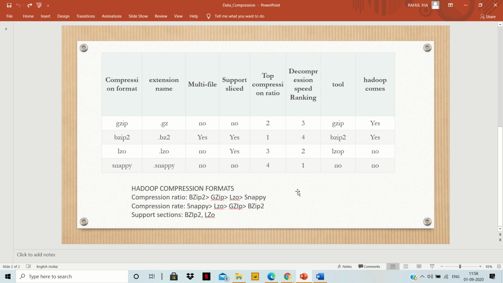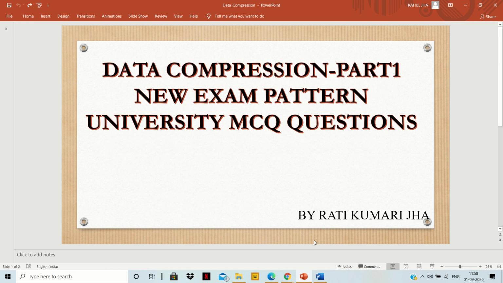This was based on lossy and lossless and other compression formats, and next we will study more compression techniques. Okay, thank you so much.